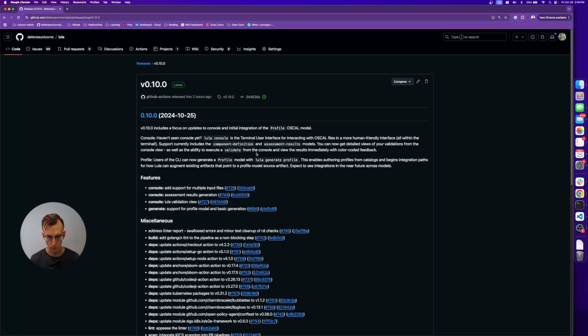This release also included an initial support for the profile OSCAL model. Today, what this really means is you can run Lula generate profile and pass in some additional information, and it can help you with the auto generation of an OSCAL profile template, including controls from an existing catalog that you point to.